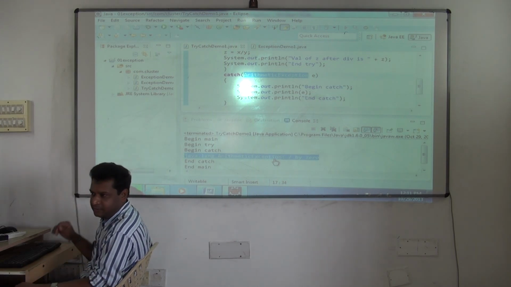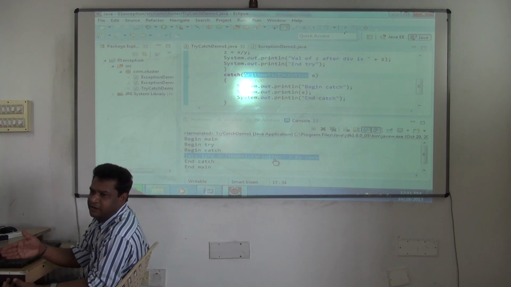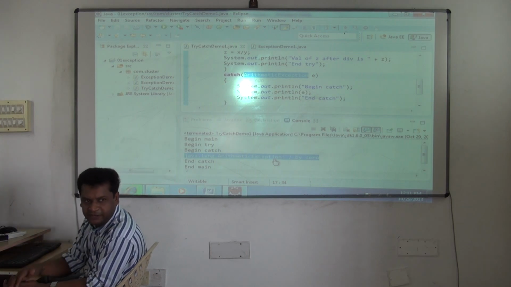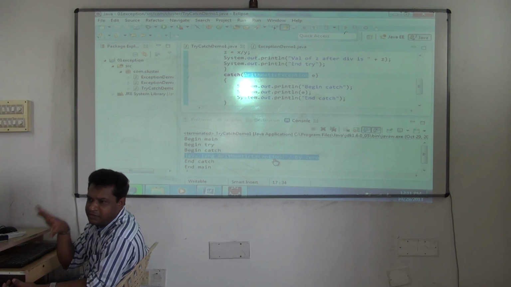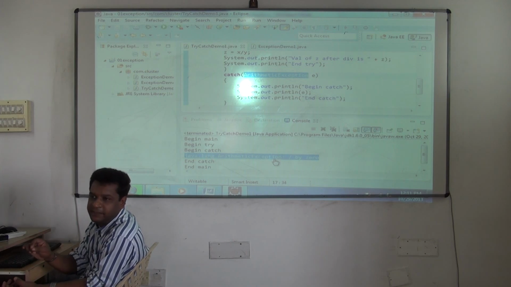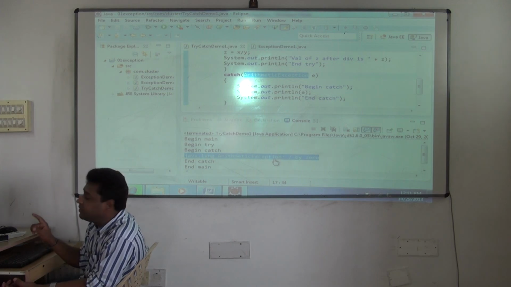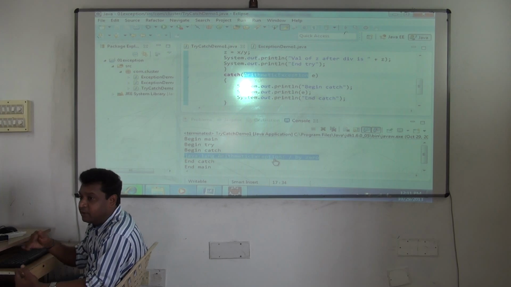By the default handler, but with extra things. Which one? Line number and all that it was printing. Here also, if you want, you can get it. The default handler was displaying what? Class name, file name, method name, everything it was displaying. Same way you can get the information here. But SOPE prints only the message like this. Why did your program get terminated?